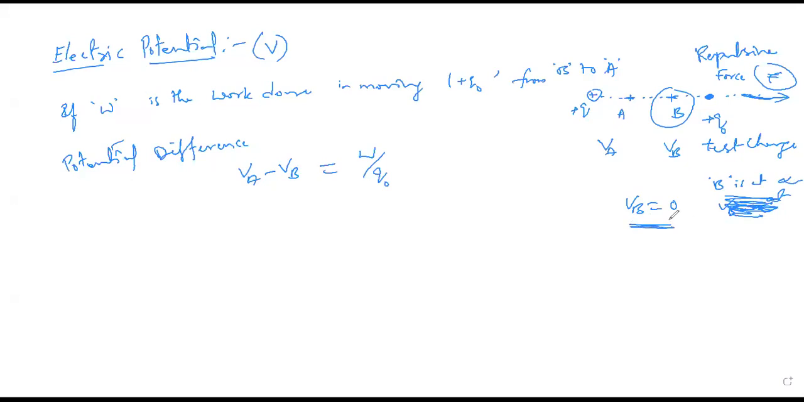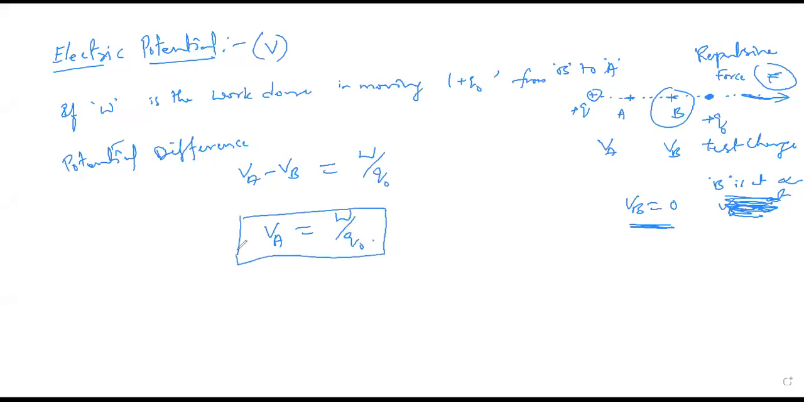Why will it be equal to 0? Because it is at a far distance, there will be no potential difference. When you bring a test charge from infinity to near the positive charge, the VB value is considered arbitrary and should be 0. Then the potential is V equal to W by Q naught.